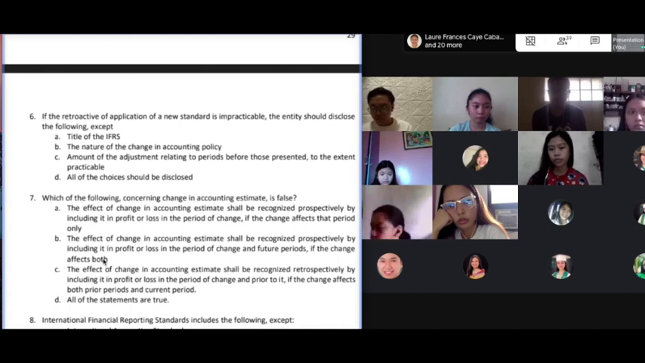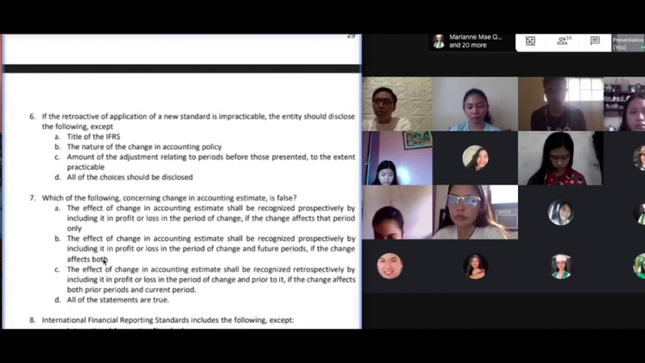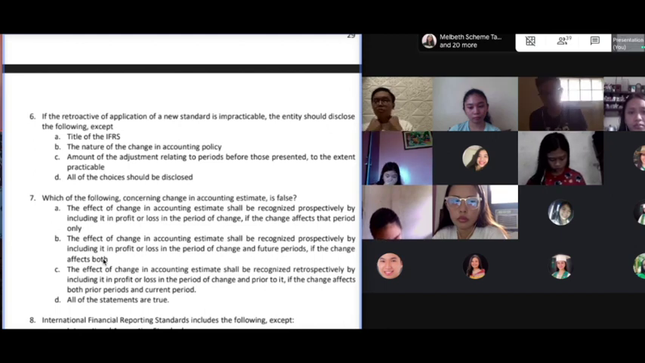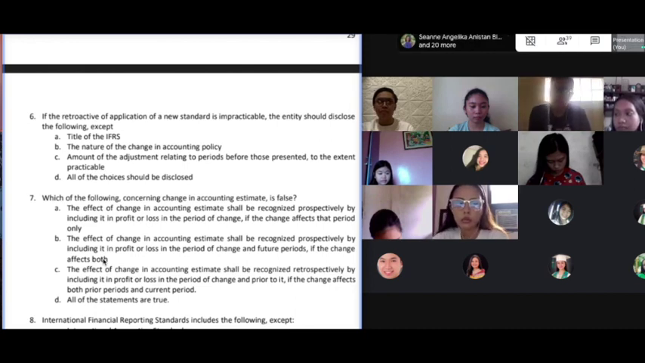Again, class, my point is, a common misconception is that when we are talking about prospective application, it is always applied now and in the future. But there's another type of prospective application in which the change is only applied now. It is not applied in future periods. And it makes sense, class, because it's possible for changes to affect only the current period. If it does not affect future periods, class, there's no need to apply the change in those future periods.